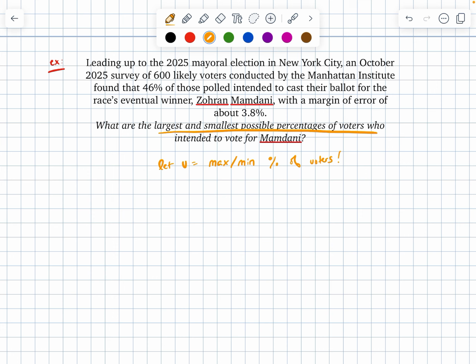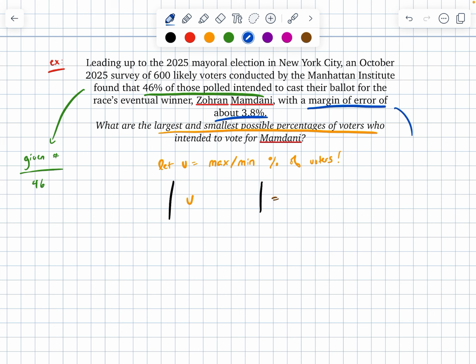If I'm working with a maximum and a minimum, this indeed should tell me I need an equation. So I might even write my equal sign automatically. Slotting into my general formula here, well, I know that my max and min is going to be represented by the variable V. My given number, looking through my problem, well, 46% of those polled. That seems like a good average. So here, my given number is going to be my 46.